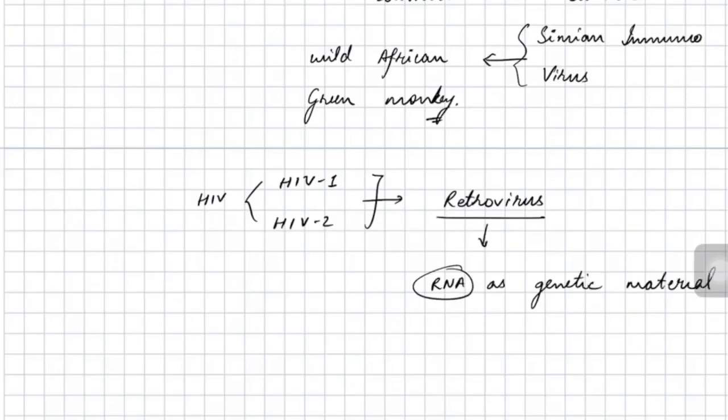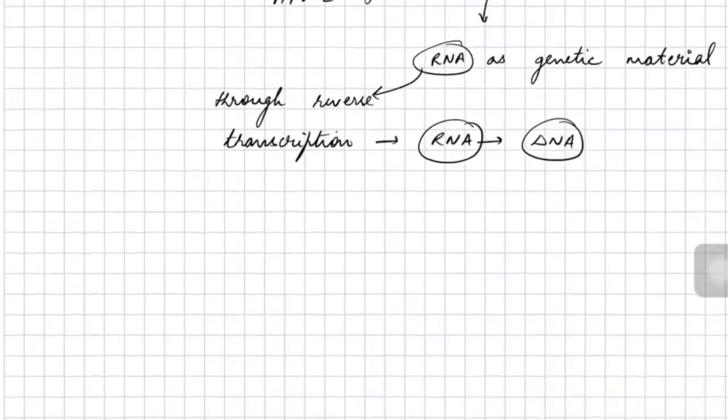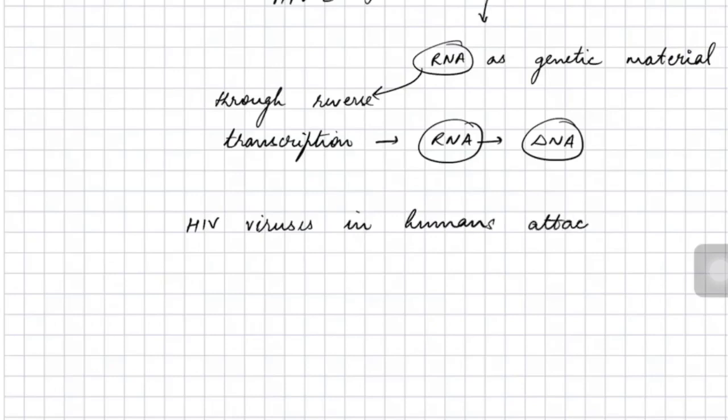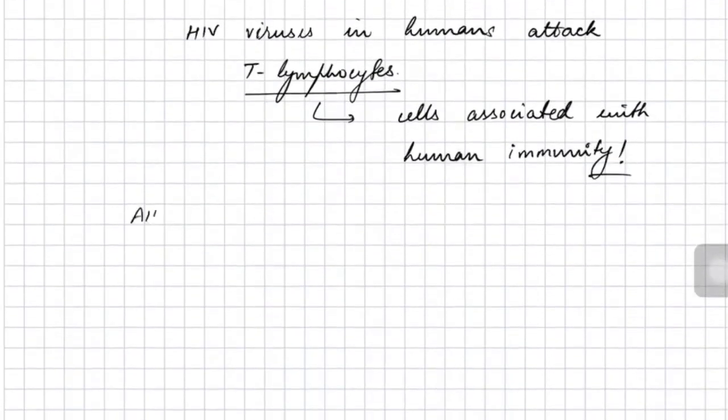They are retroviruses, that is, they have RNA as their genetic material, and through the process of reverse transcription, the RNA is converted into DNA and then mixed with human DNA to go for multiple reproduction of the virus inside the human body. HIV in humans attacks a particular type of lymphocytes, the white blood cells known as T lymphocytes, which are associated with the human immune system. When T lymphocytes are attacked, they are destroyed, and therefore HIV results in lowering of human immunity.